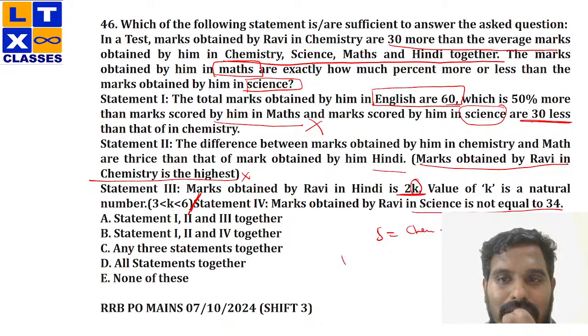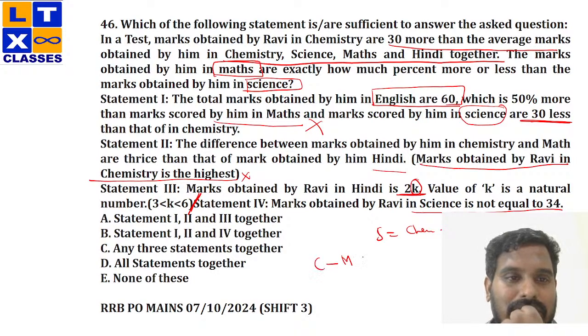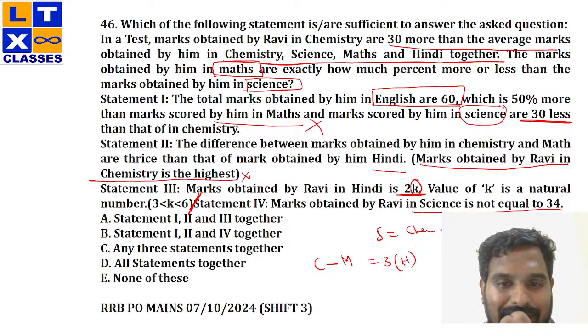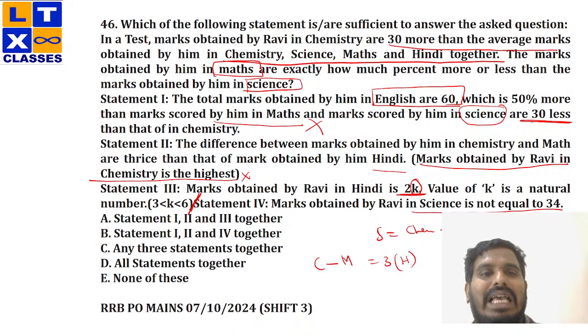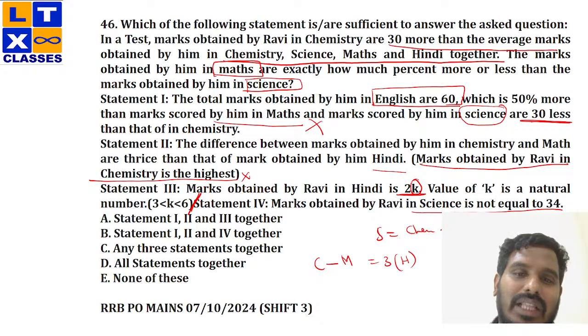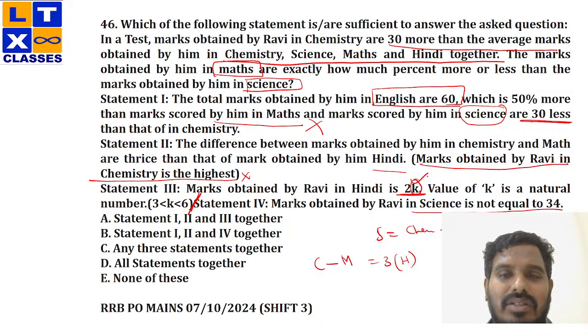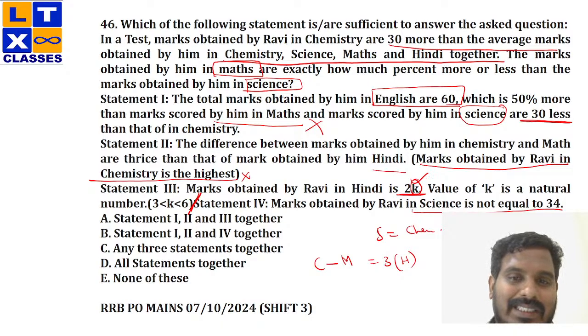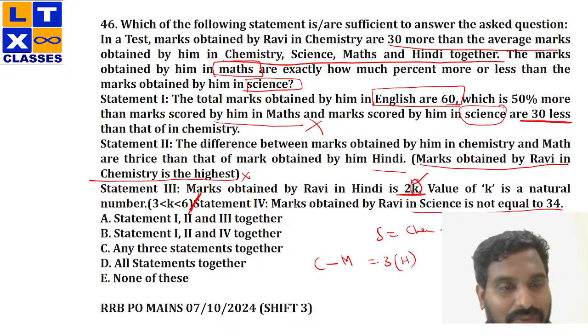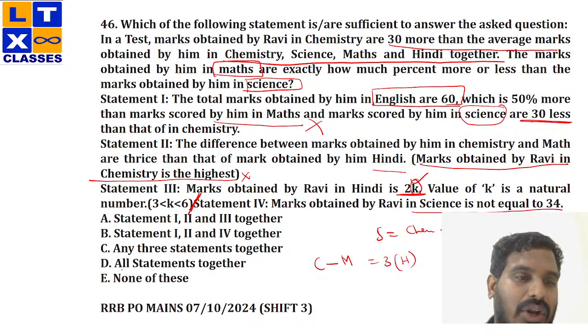So I know the value of marks, chemistry and maths is thrice than that of marks obtained in Hindi. See, again, that's the point here. Whenever you are included with an unknown, proper data has to be provided to answer the question, right? So if the value of k, science, what about Hindi? These two k, I'll be left with k again. So again, none of this would be my answer.